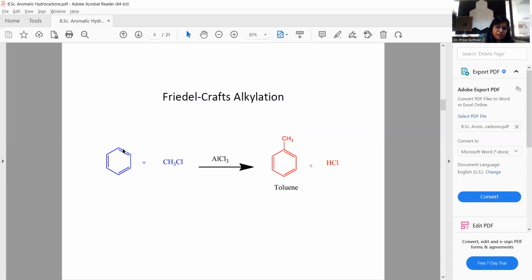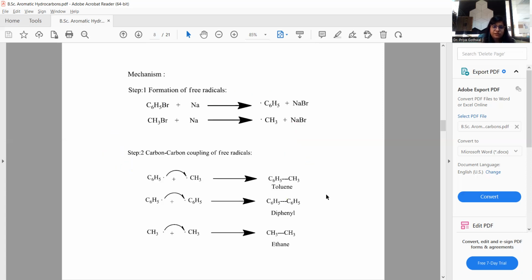We see in this reaction that chloromethane splits into CH3 and Cl minus. The CH3 group is a carbocation, which attaches at the position of the benzene ring to form an alkyl benzene, known as toluene. This is known as alkylation of aromatic compounds.